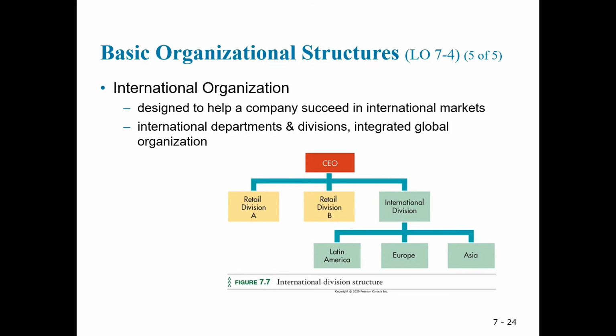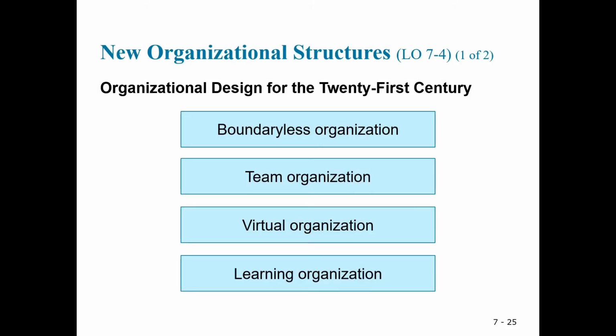E. International structures. Many business firms do business worldwide, and they find they need special structures to facilitate their activity. The most common international structure is to set up an international division that handles production and sales for all foreign markets. Organizational design for the 21st century. The increasingly complex and fast-paced world encourages business to look for new forms of organization.